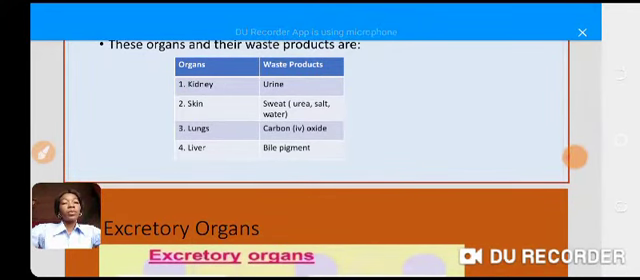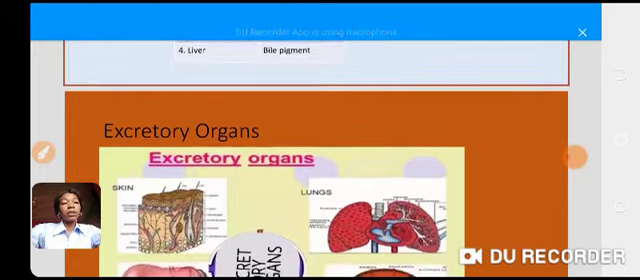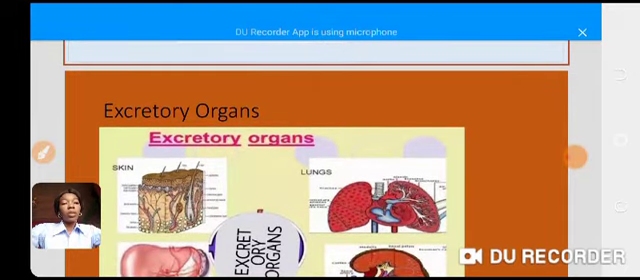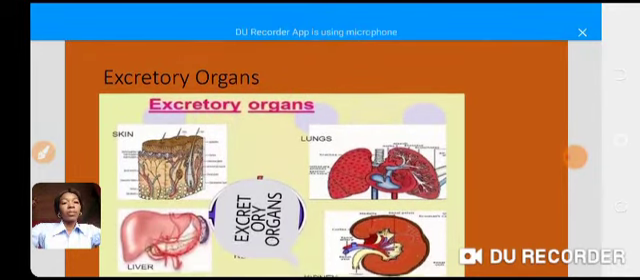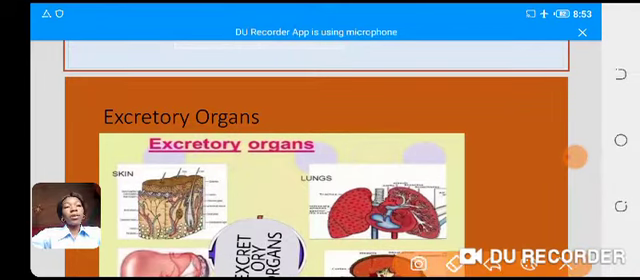Okay. Now let's look at the diagrams of the different excretory organs. Remember, we're talking about the human excretory organs. So this one, we have the skin. You can see it there. Can you see it? The skin, we said, is in charge of excreting sweat from the body.